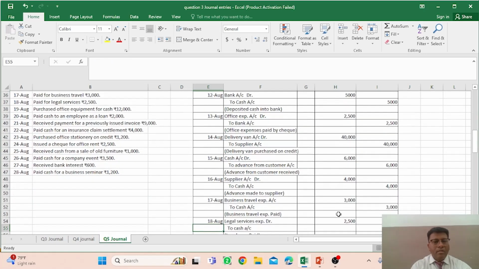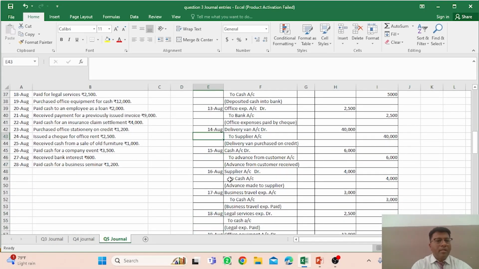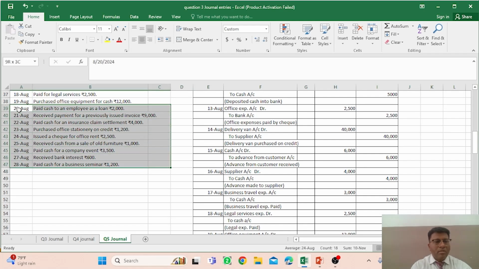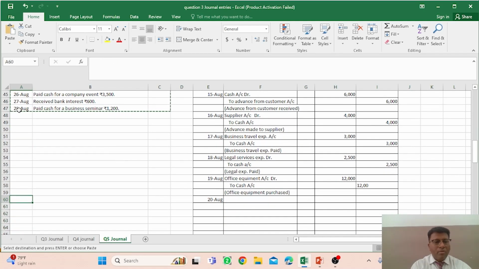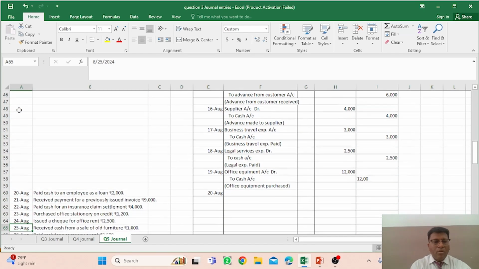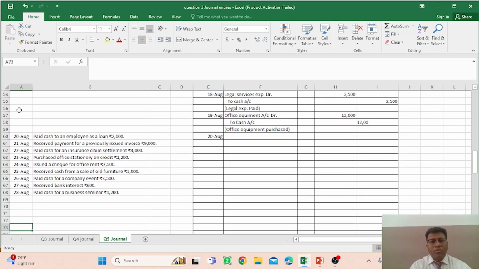To make this question easy, we take these transactions, cut them, and paste them below. We press Control X and find these transactions here, because we have to make these entries on this page. On August 20th you find that paid cash to an employee as a loan. So employee loan account would be debit, because the employee loan account is an asset, since you are giving a loan to an employee.